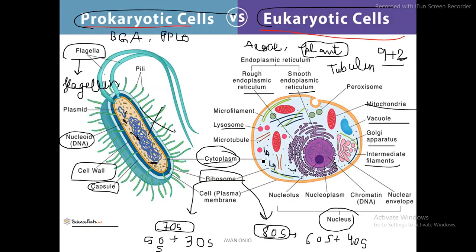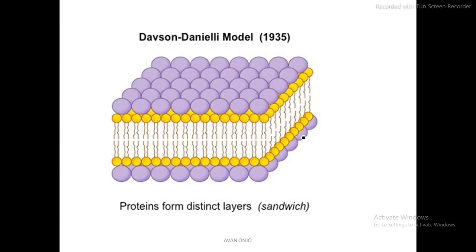Now the first thing that I want to talk about is the membrane, that is the outermost. All these membranes are called biomembranes. So from now I'm going to start my discussion on biomembranes. I'm just going to write the topic here for your understanding.